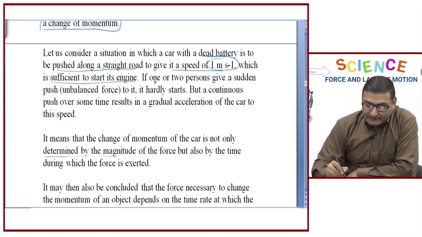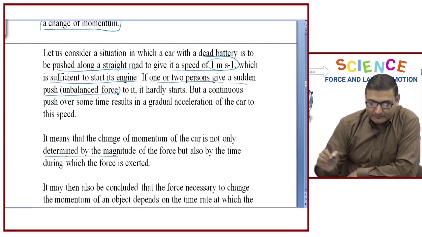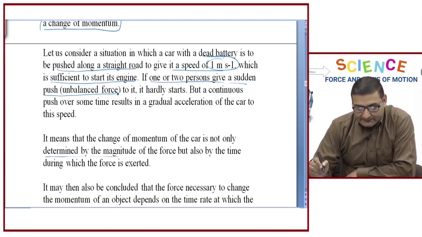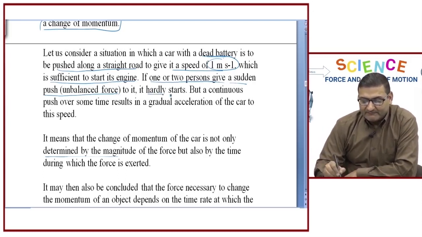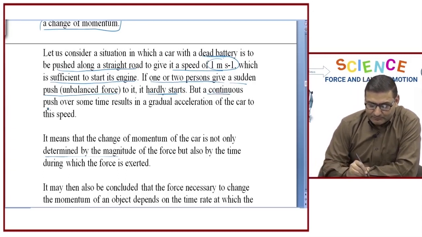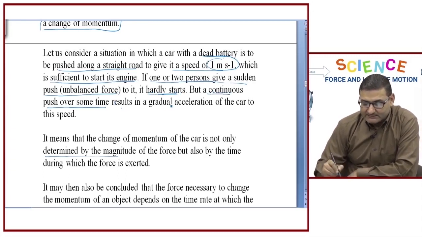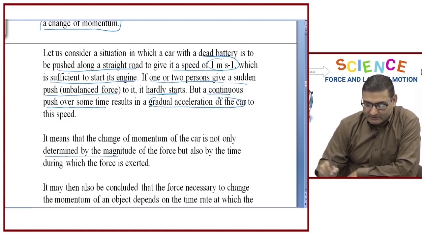Right? Now, if one or two persons give a sudden push or apply an unbalanced force on it, it will hardly start.